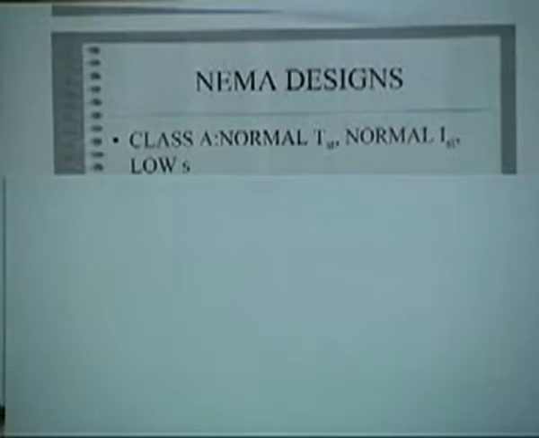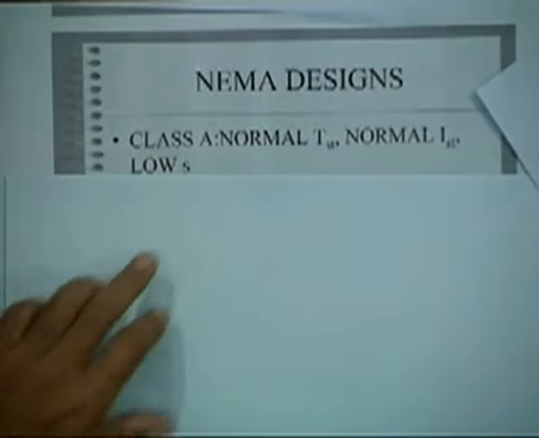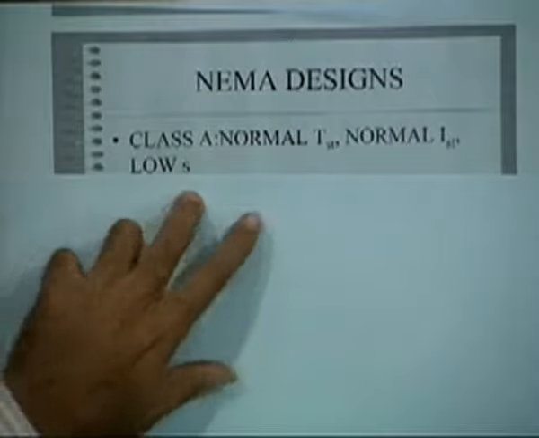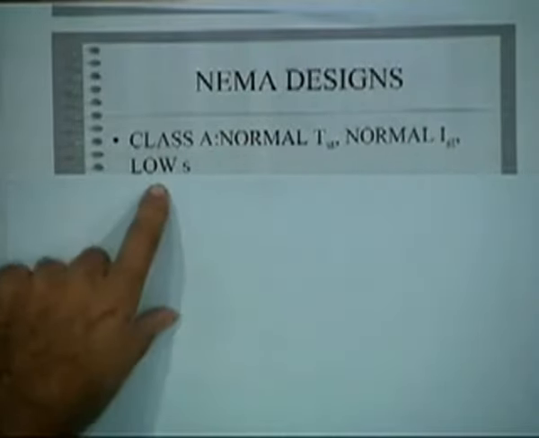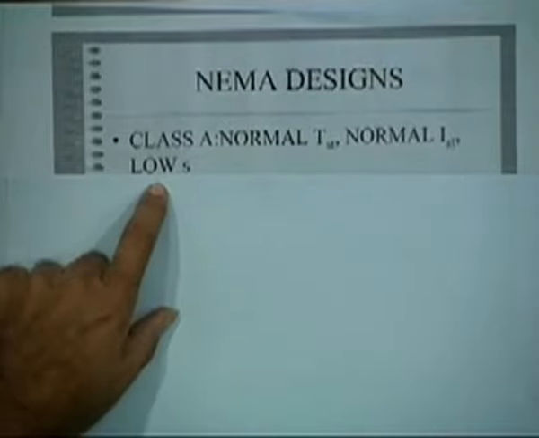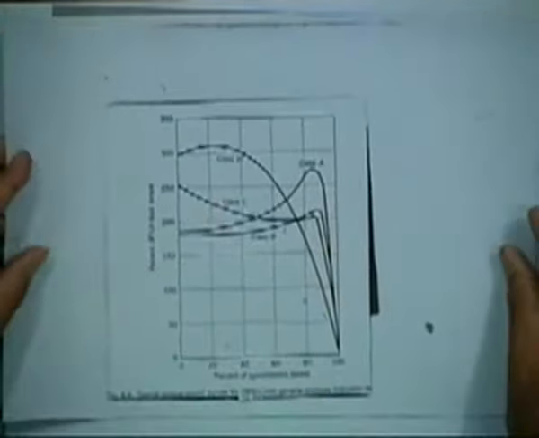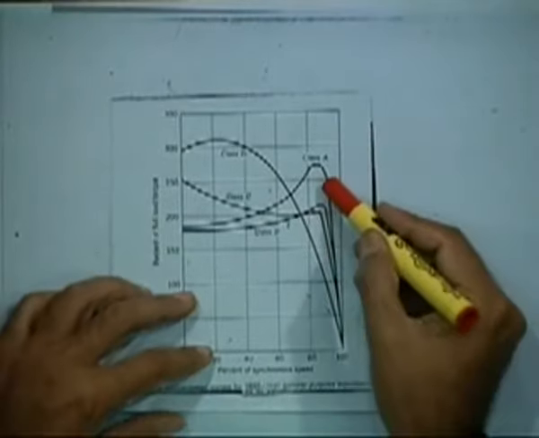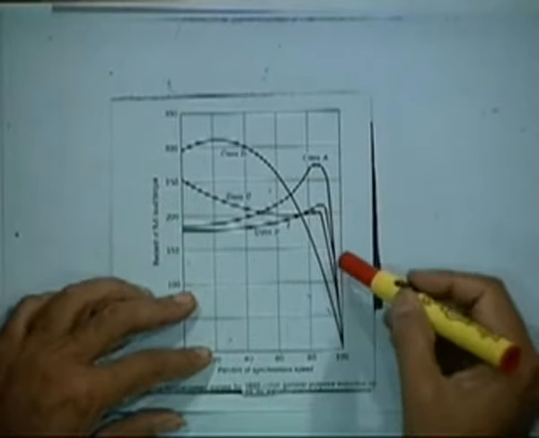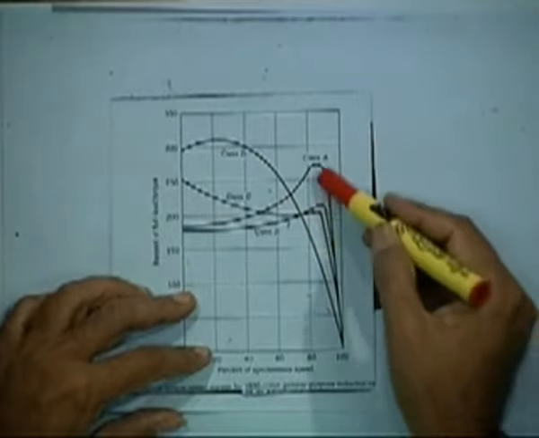Class A design has normal starting torque, normal starting current and low slip. This is one of the criteria of design A. It is a low slip machine.